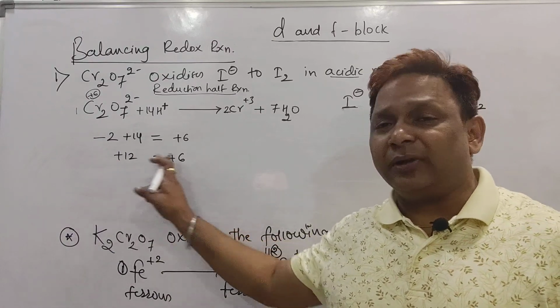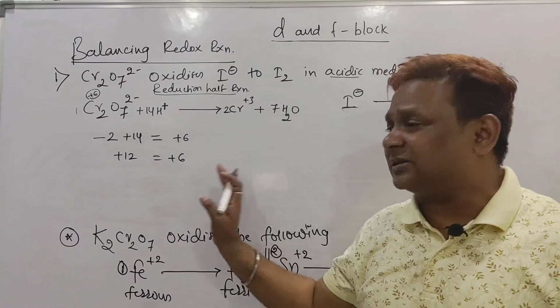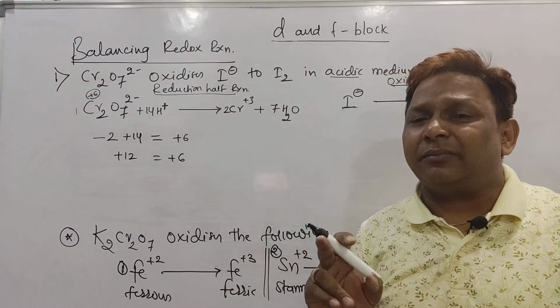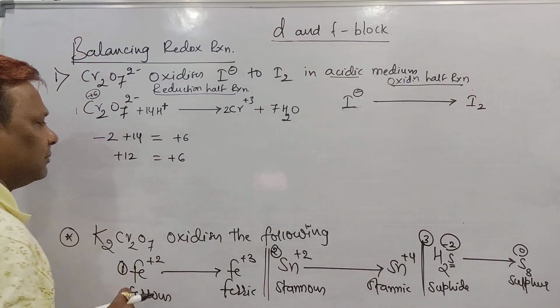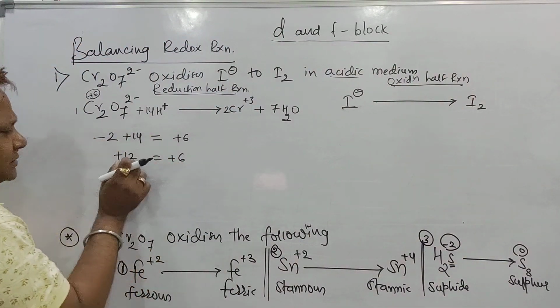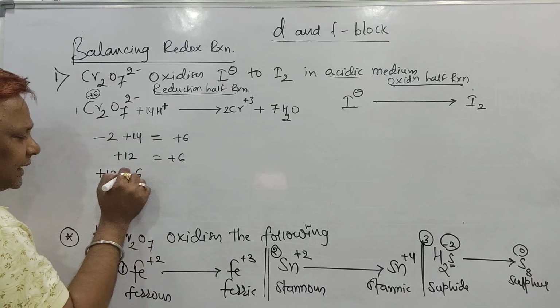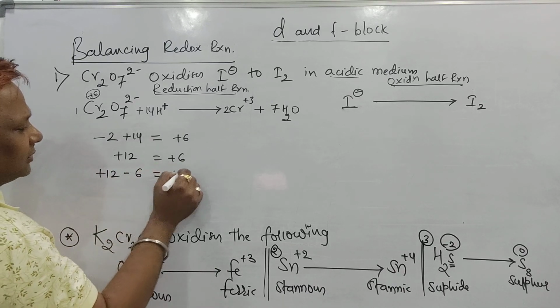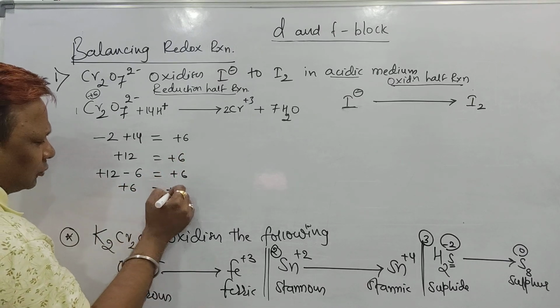What is the difference between 12 and 6? It is 6. That difference number you have to add with negative sign on the larger number. Among 12 and 6, the larger is 12, and the difference is 6, with negative charge on that side. Plus 12 minus 6 becomes plus 6 equal to plus 6.